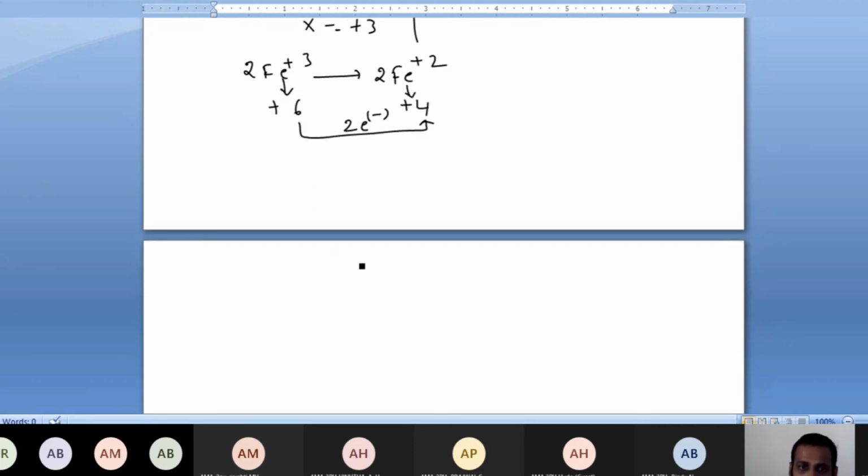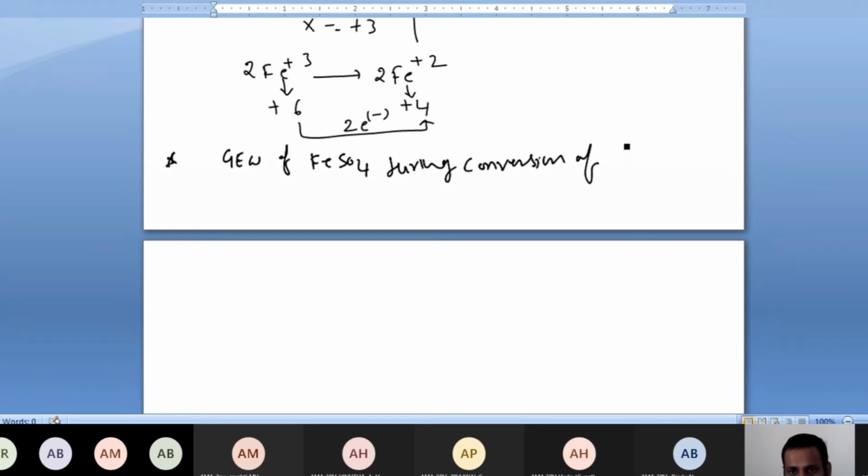But if they ask what is the gram equivalent weight of FeSO4, in any medium, during the conversion of FeSO4 into Fe2(SO4)3, in this case, if you observe, you have no need to consider 2 irons' oxidation state.